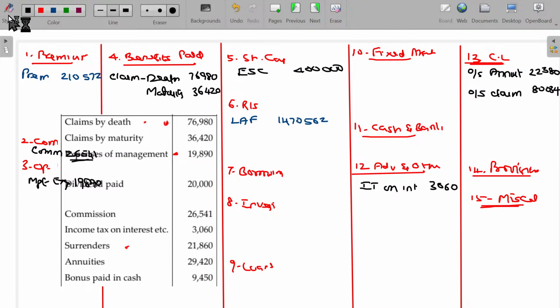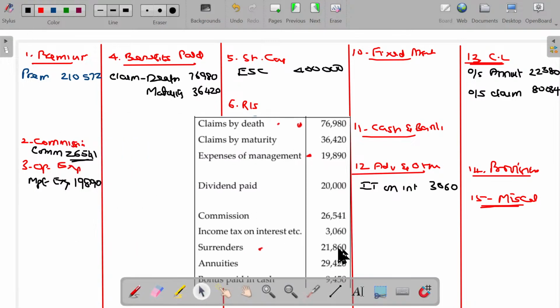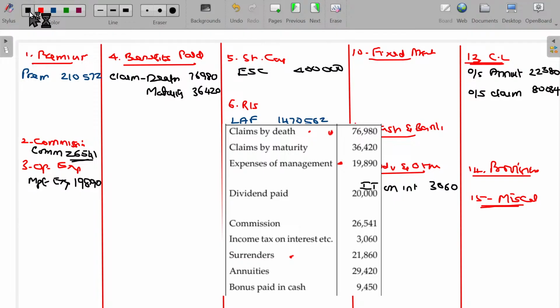Surrenders. Surrenders are also part of payment. Benefits paid. Rather than waiting for the maturity, policyholders may claim to pay now itself to settle his own due. 21,860 subject to adjustments. Annuity is also paid. These are the benefits. So what are the benefits? I just already stated all those things.